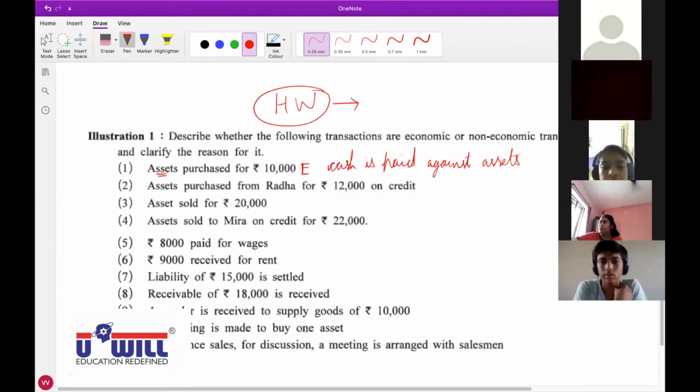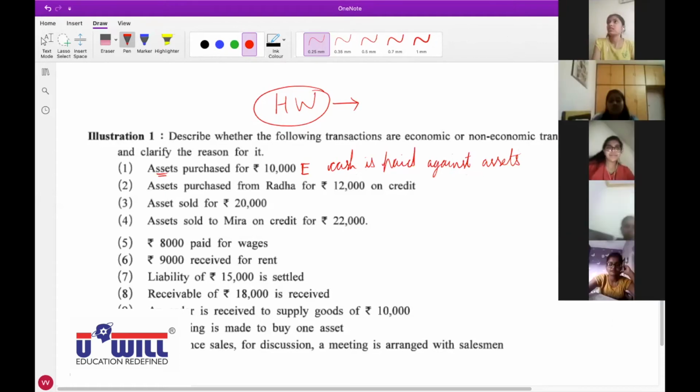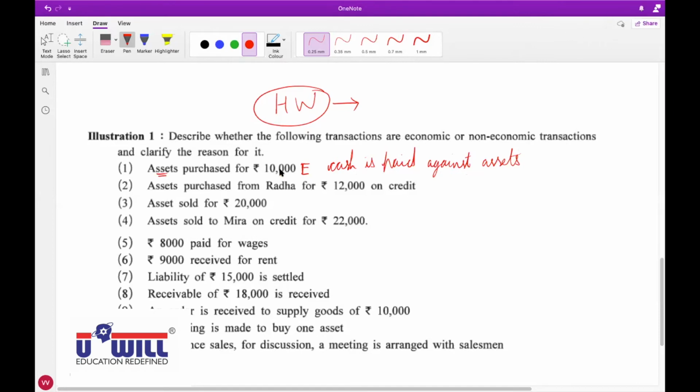Thumbs up. Are you all able to understand? Okay, very good. Next. Raise your hand. Assets purchased from Radha for rupees 12,000 on credit.